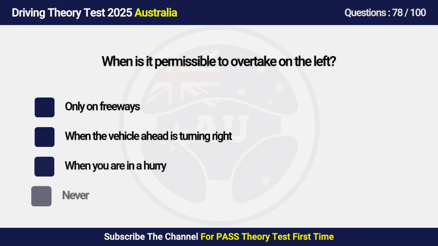Question 78. When is it permissible to overtake on the left? A. Only on freeways. B. When the vehicle ahead is turning right. C. When you are in a hurry. D. Never.